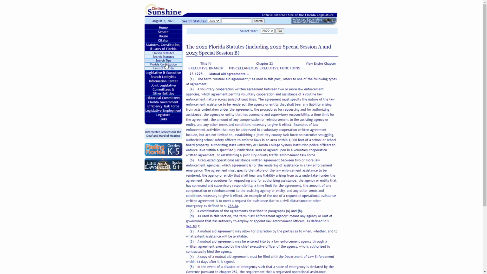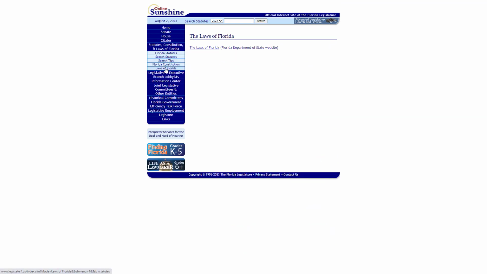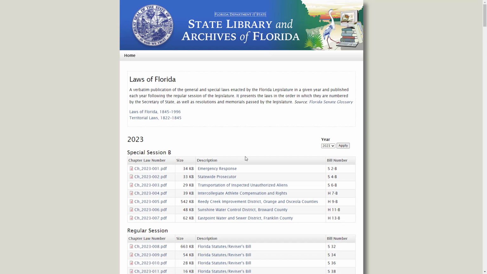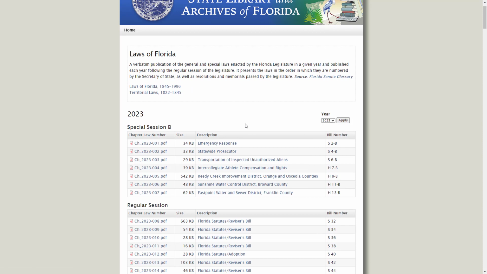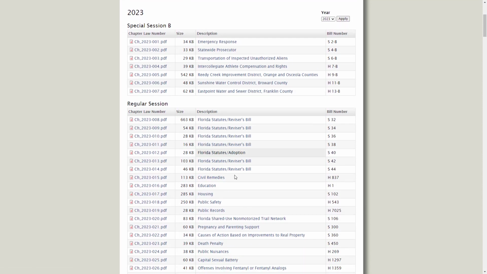You can then find your session laws in the Laws of Florida. To find them on this site, you can use the drop down here, and they go from 1997 to 2023. If you need the older ones, the 1845 to 1996, you would just use this link here to find those. But what you can see is when you find your session law, if I was looking at session law 2023-016, if that was the relevant session law that I was looking for the legislative history for,